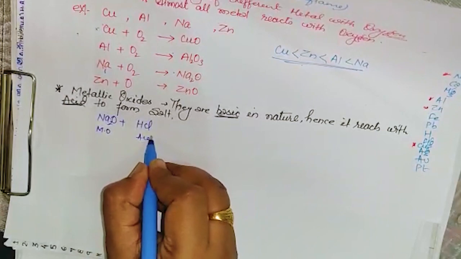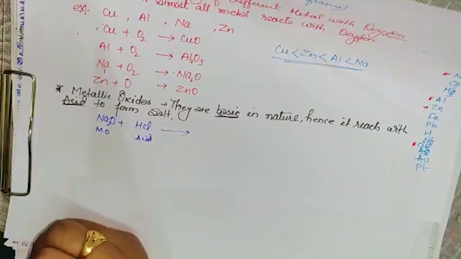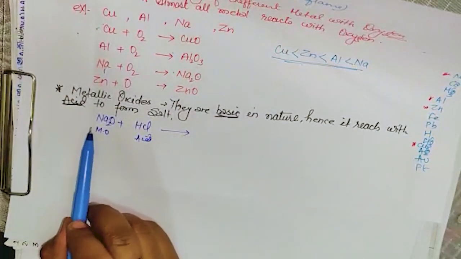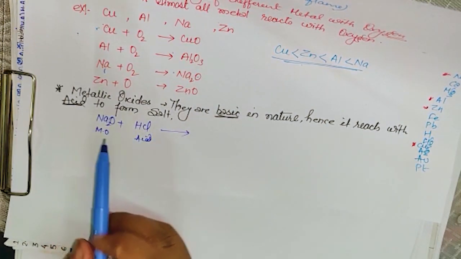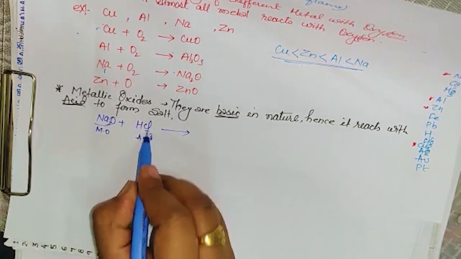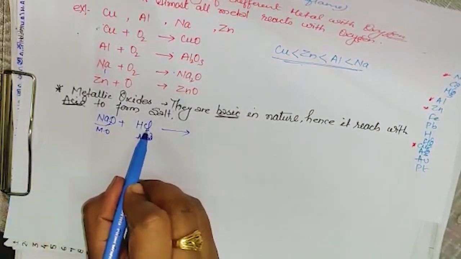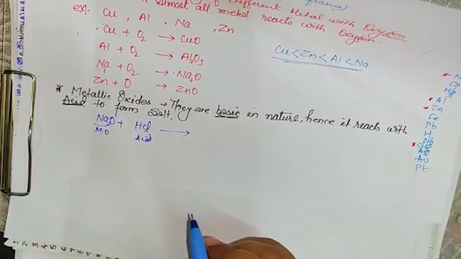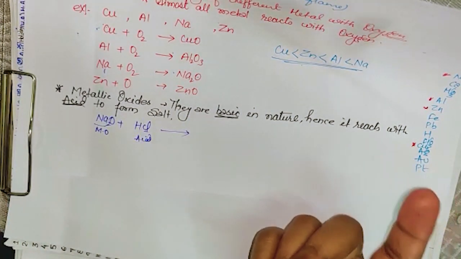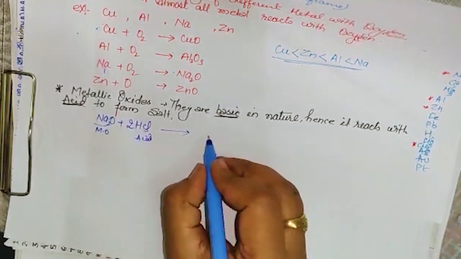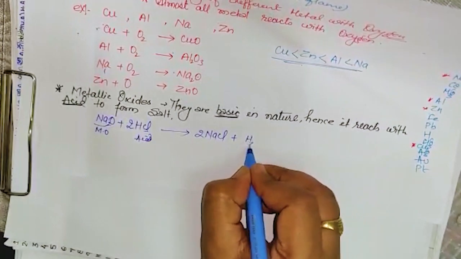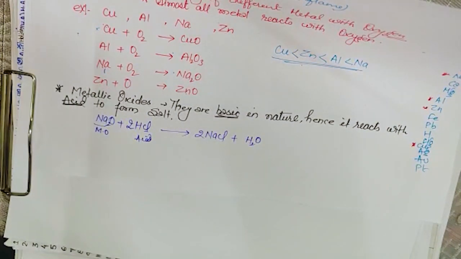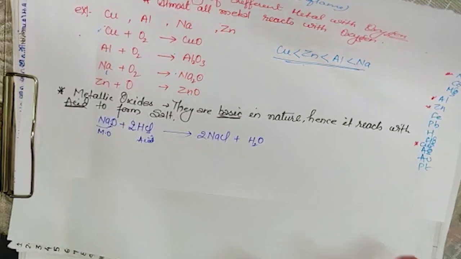This is an acid. Yes. So what will it form? Salt. Can you tell me the salt? I have told you, salt formation के लिए क्या करना होगा? इसका positive and दूसरे का negative लेंगे. तो positive part is this and negative part is this. So 2Na, so we have to take 2Cl, isn't it? Because Na has valency 1 and chlorine has also valency 1. So what we have to do? Multiply by 2 over here, and this will form NaCl, and along with this H2O, water, because whenever the salt forms, it provides water. That is clear? Any doubt in this?